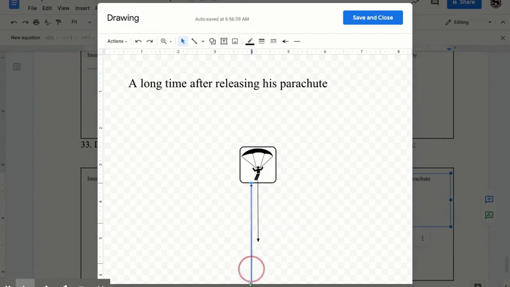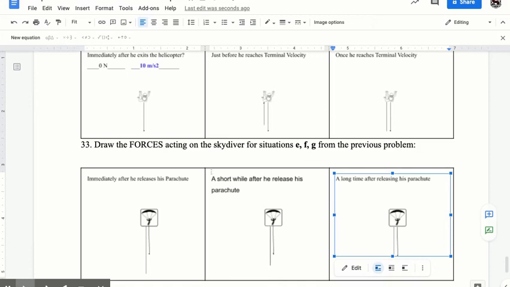And I'm going to make sure these arrows are matching sizes, and hopefully it'll tell me when. No, it doesn't. So I'm going to copy paste the same length arrow and just switch the arrow directions. And now these are equal and opposite. Terminal velocity again, but now it's much slower because he's slowed down. He had all that time with air resistance pulling him up and slowing him down. And that is the review.